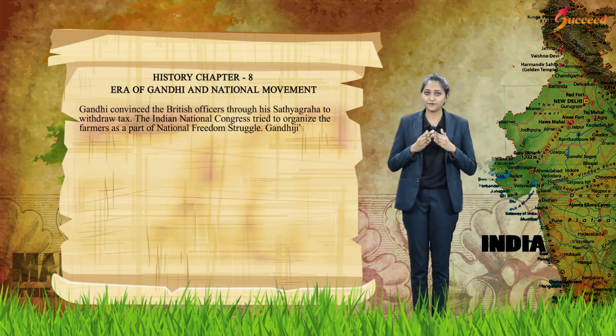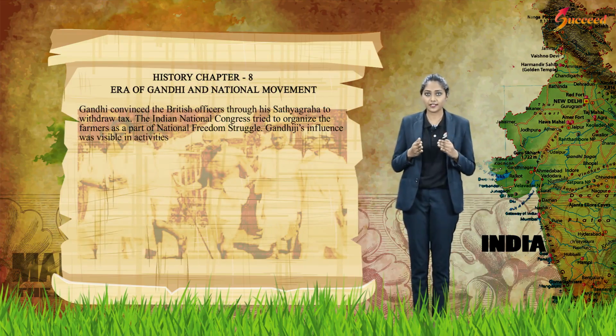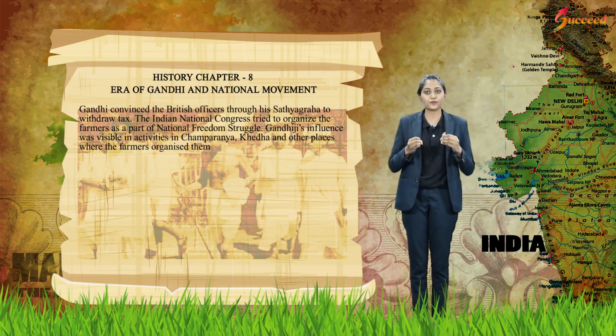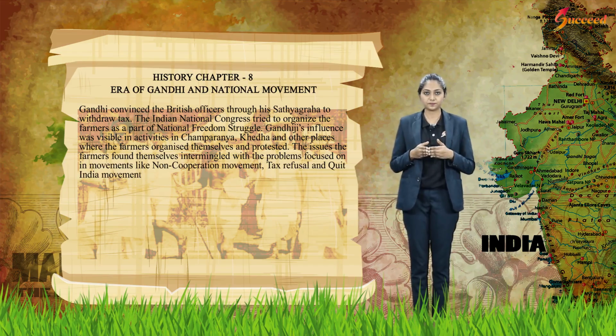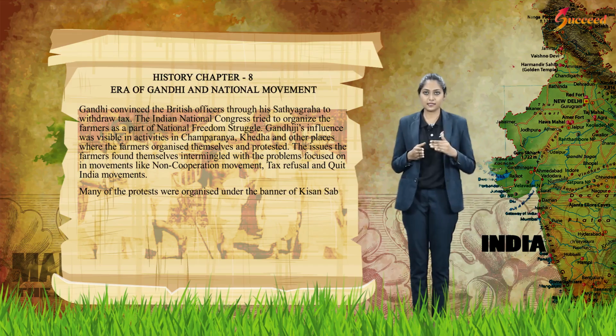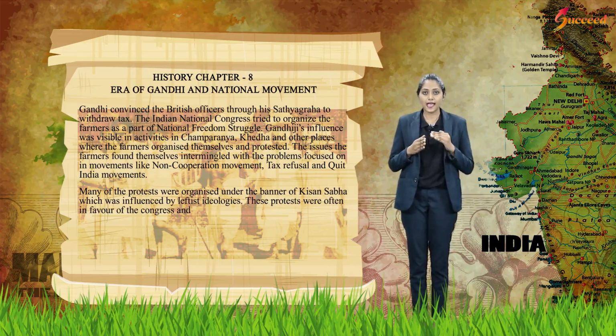Gandhiji's influence was visible in activists in Champaran, Kheda and other places where the farmers organized themselves and protested. The issues farmers found themselves intermingled with the problems focused on in movements like the non-cooperation movement, tax refusal and Quit India movement. Many of the protests were organized under the banner of Kisan Sabha, which was influenced by leftist ideologies. These protests were often in favor of the Congress and many times stood opposed to Congress.